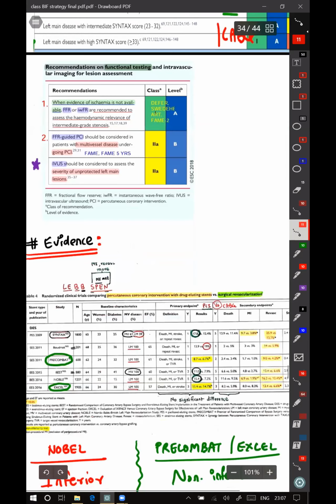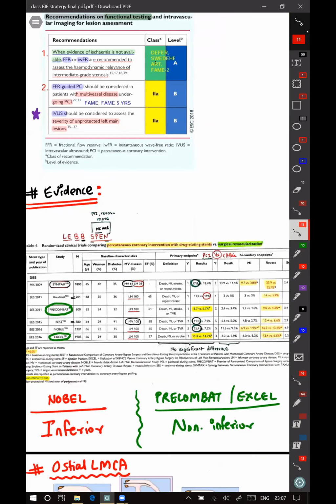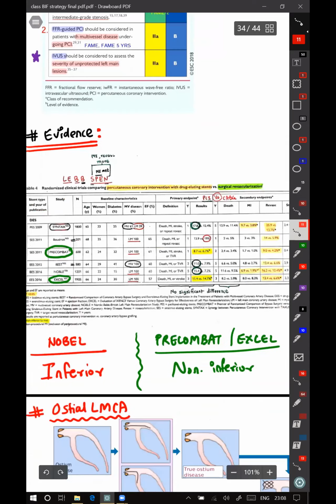Coming to evidence for doing PCI in LMCA disease, there are basically 6 major trials which were done. For primary endpoints, they were not significant.